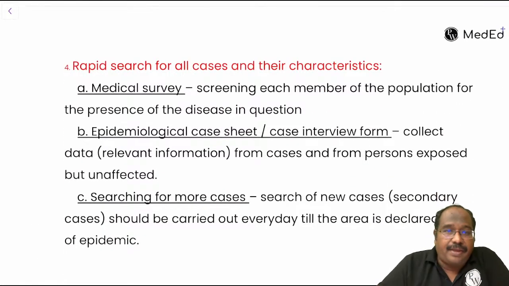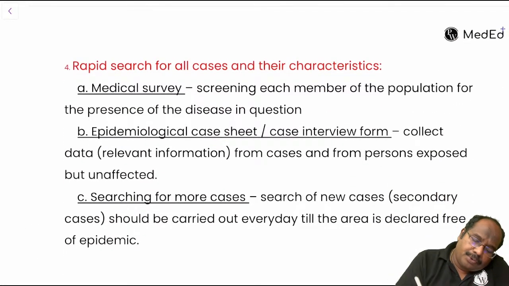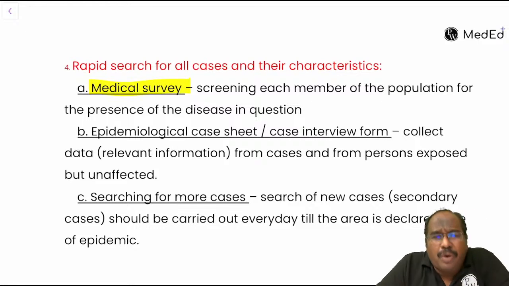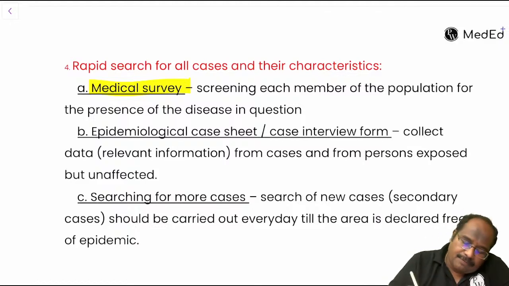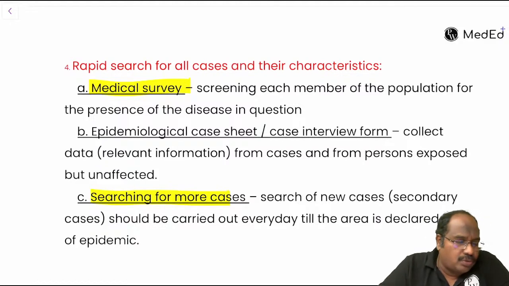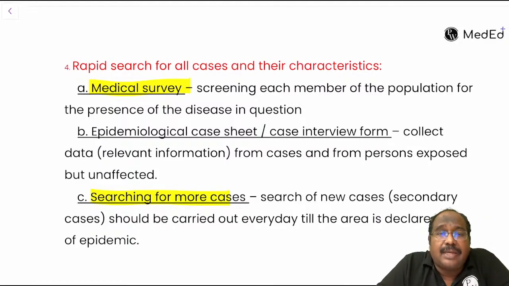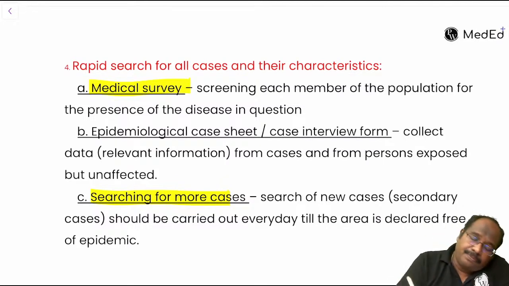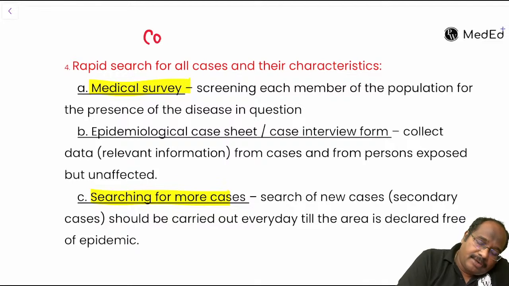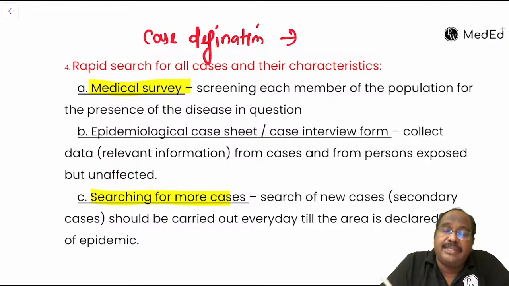Then you do a survey. Go house to house, search for cases. How many people are affected in the family? Searching for more cases, collect data. Is any of the family members having diarrhea? You make a case definition, like diarrhea with this many episodes. Then you do the survey.